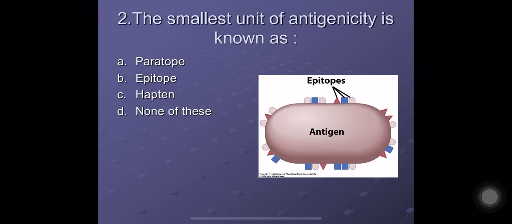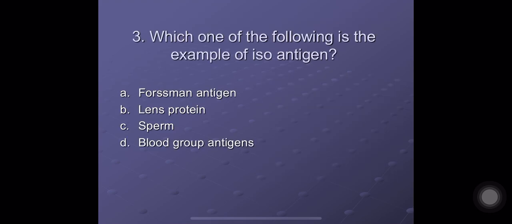Question number 2. The smallest unit of antigenicity is known as A. Paratope, B. Epitope, C. Hapten, and D. None of these. The correct answer here is B. Epitope.